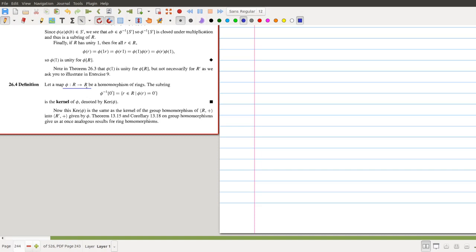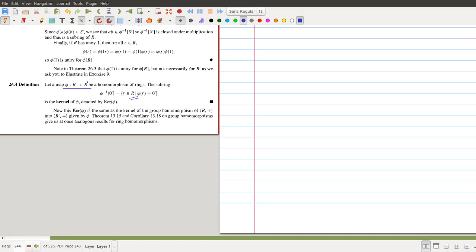We can define this for any arbitrary rings R and R prime, with a map from R to R prime being a ring homomorphism. Then 0 prime denotes the additive identity of R prime. If you choose all the inverse images of that, you will get the kernel of the ring homomorphism. We are not using the multiplicative identity to define the kernel of a ring homomorphism, because we can never expect a multiplicative identity for all rings, but this additive identity. So this is the definition of the kernel.